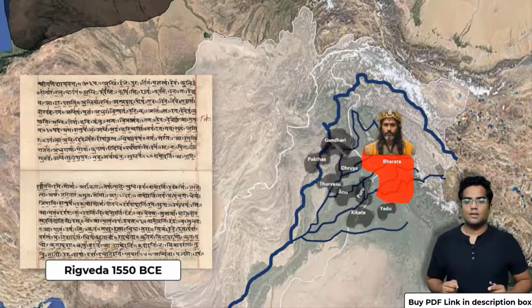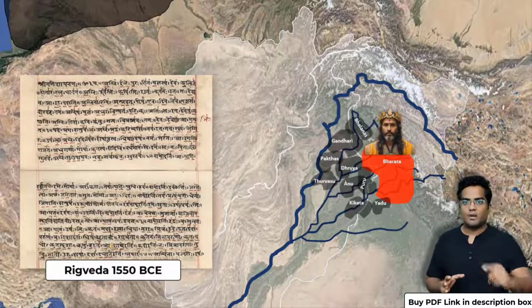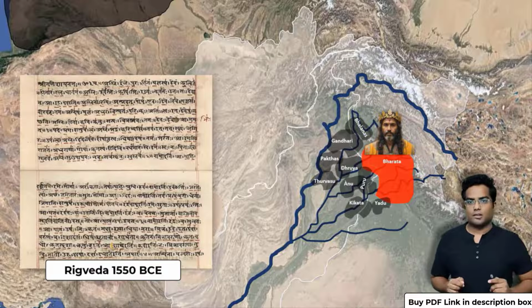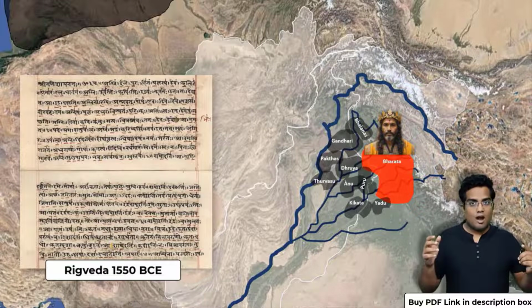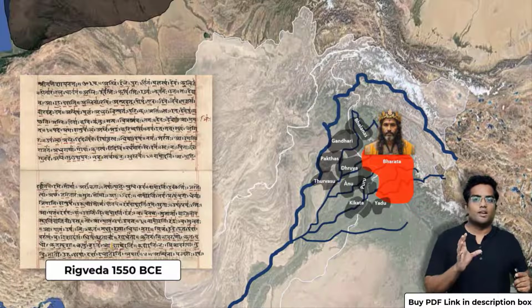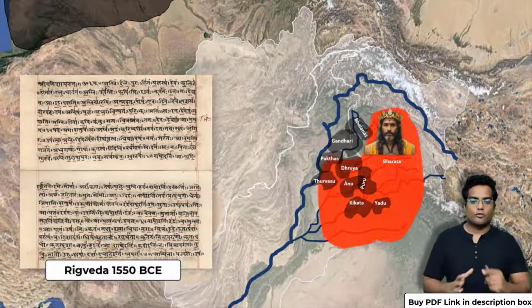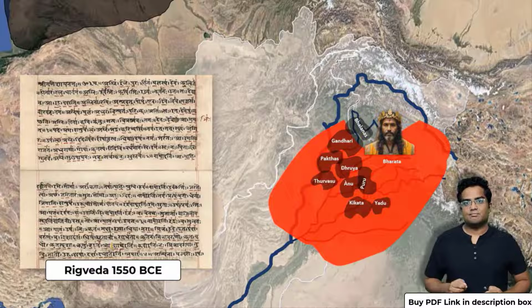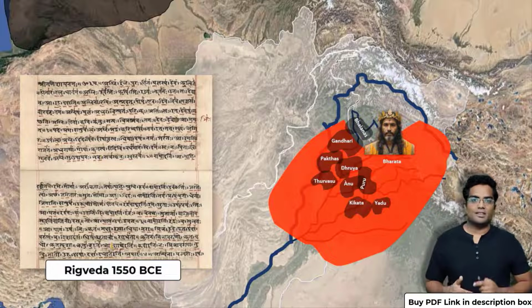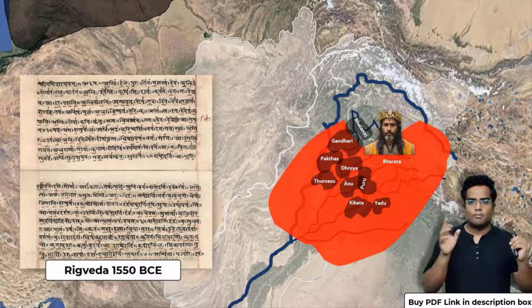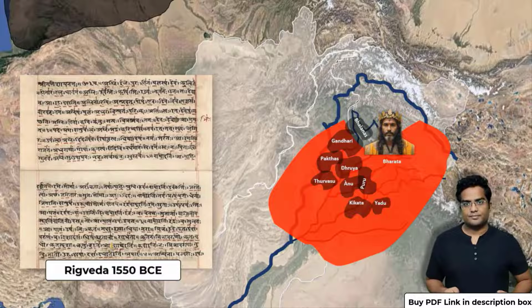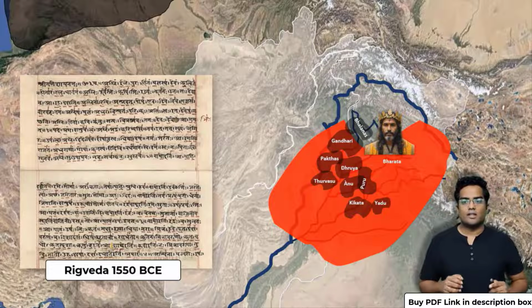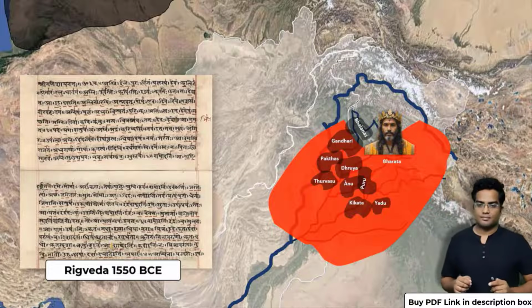And what happened? Pretty much all the 9 tribes ganged up against the Bharata tribe, which was led by King Sudas. However, for some reason, the Bharata tribe defeated all of them. I don't know how it happened, but the Rigveda mentions there was a clever ploy made by King Sudas of the Bharata tribe, and that is why they were able to defeat all of them. A very interesting thing that you can learn from the Rigveda.